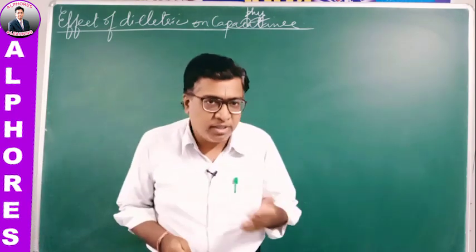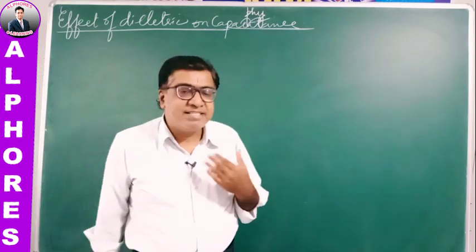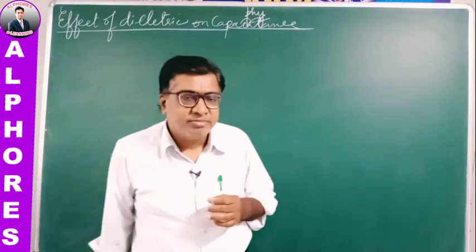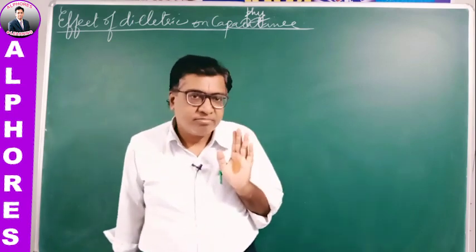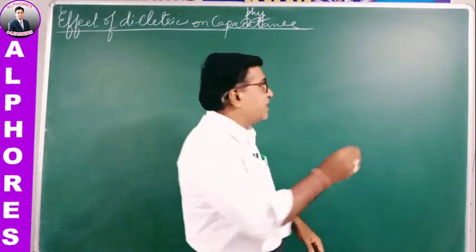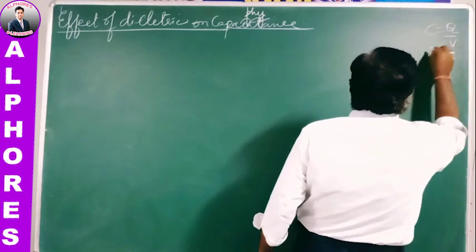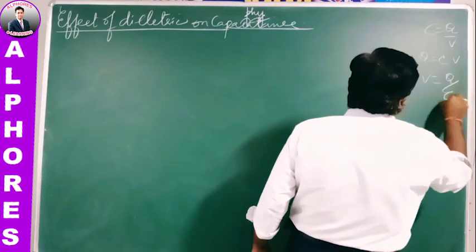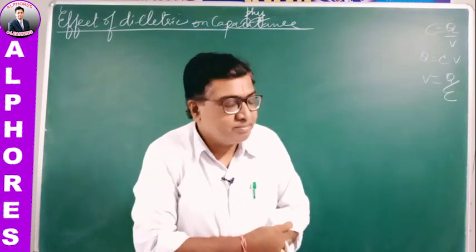Before going to that, let's recall what is necessary to understand today's topic. A capacitor is an electrical device which is used to store charge and energy. The capacitance C is Q by V, or Q is CV, or V is Q by C. This is the formula for the capacity of a capacitor.